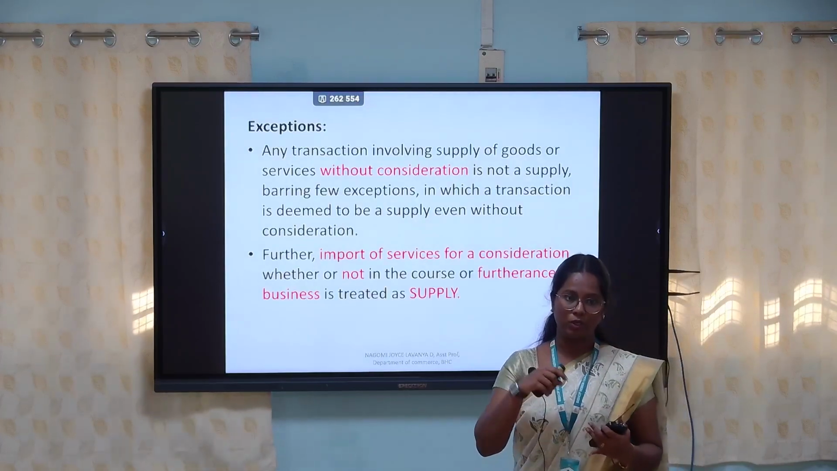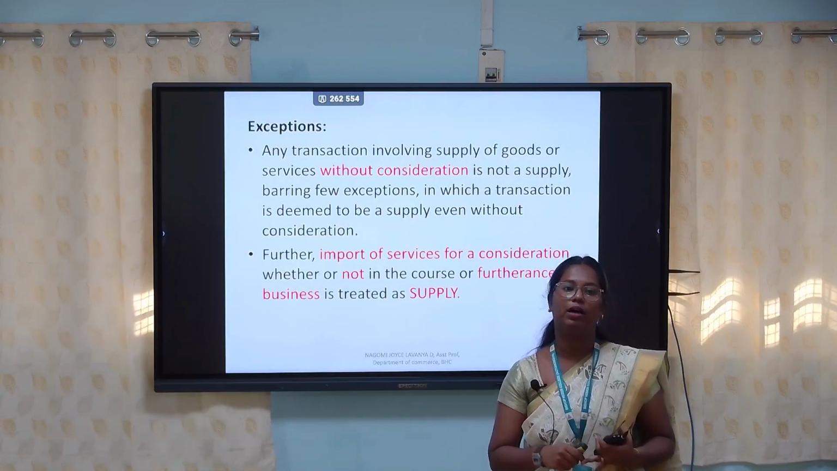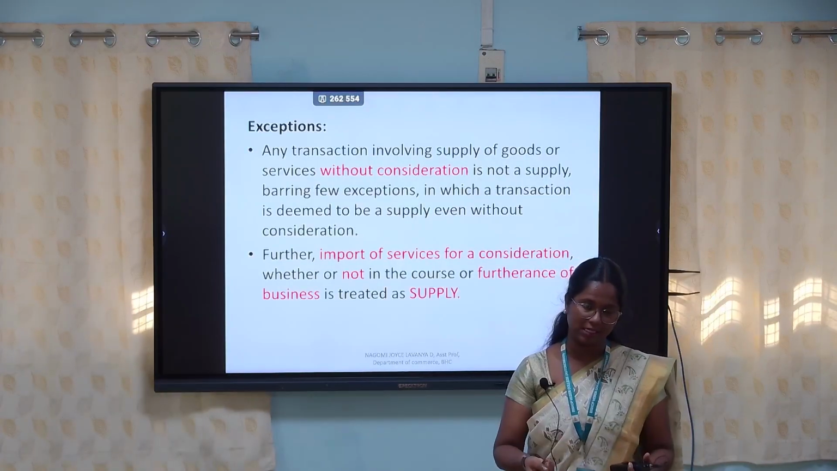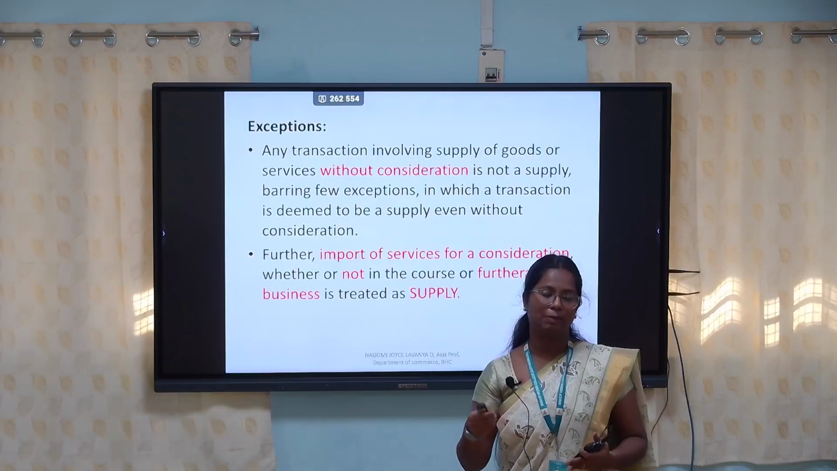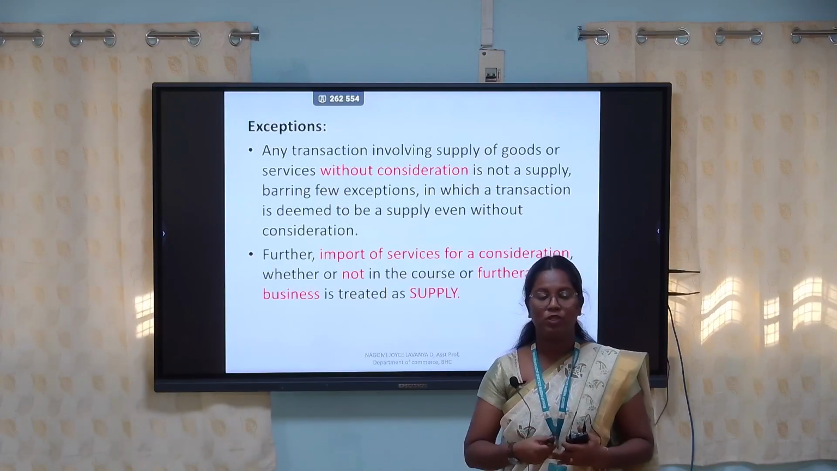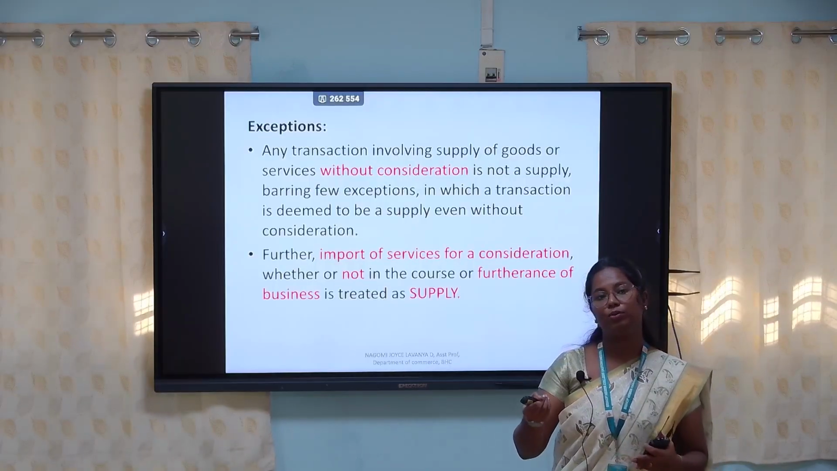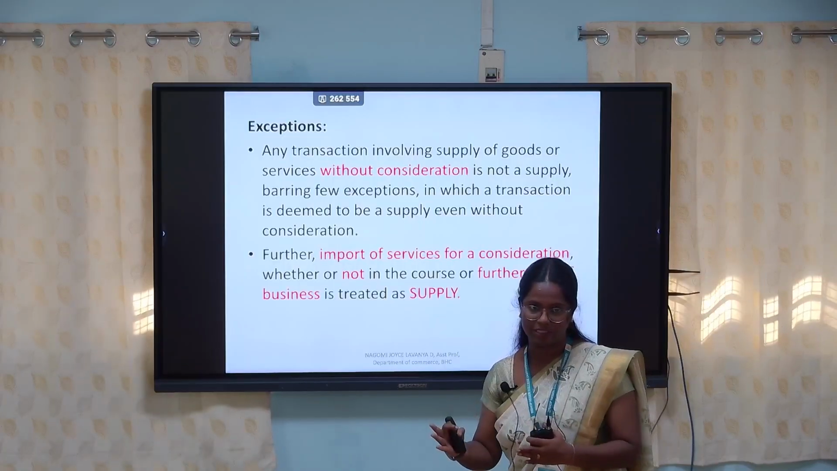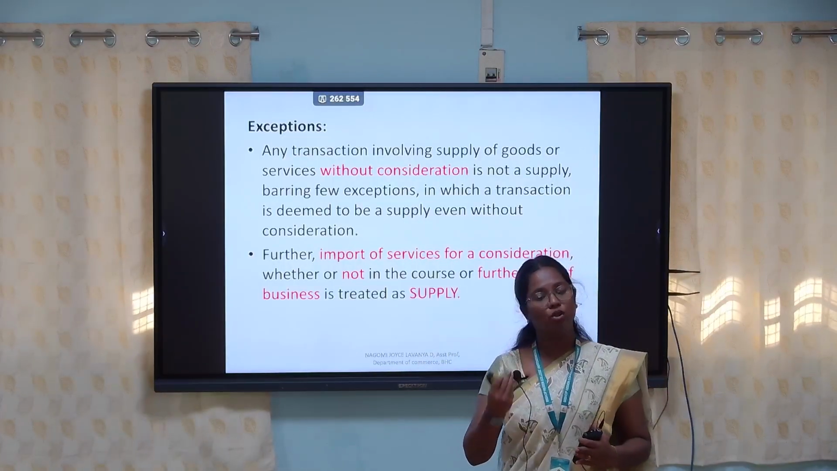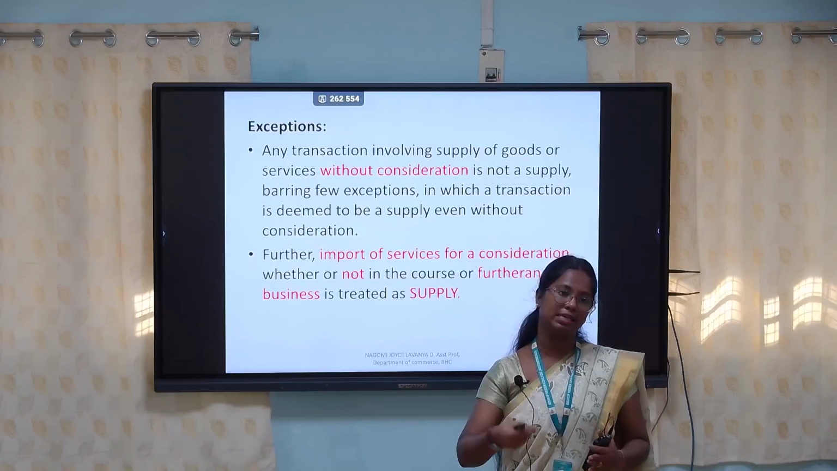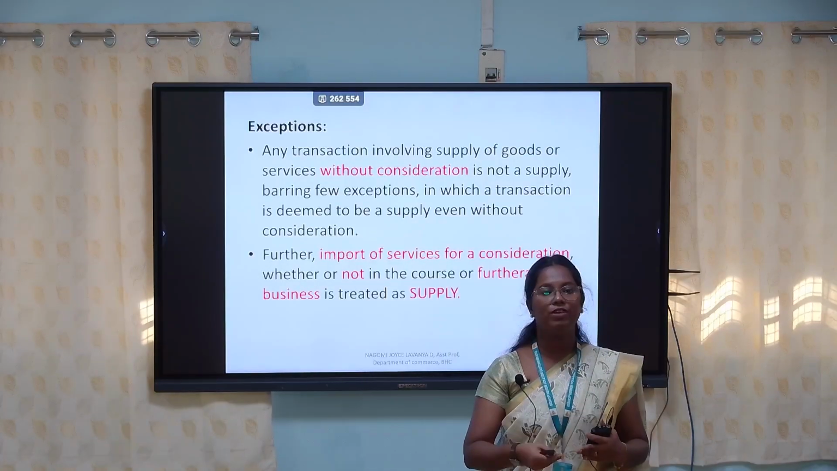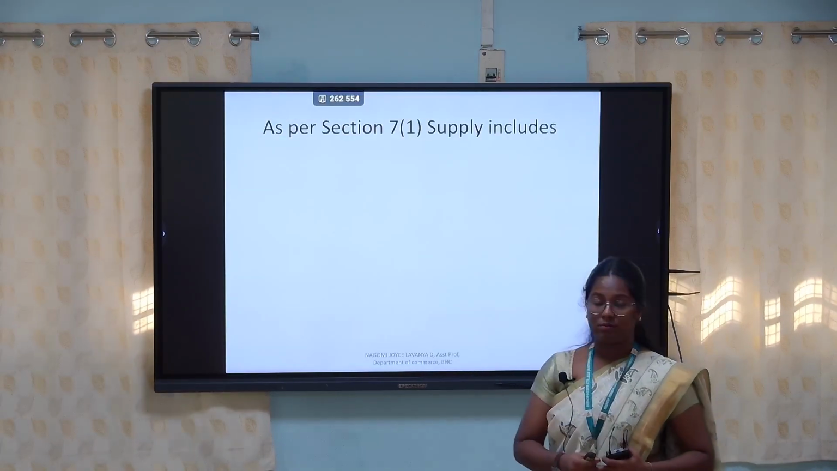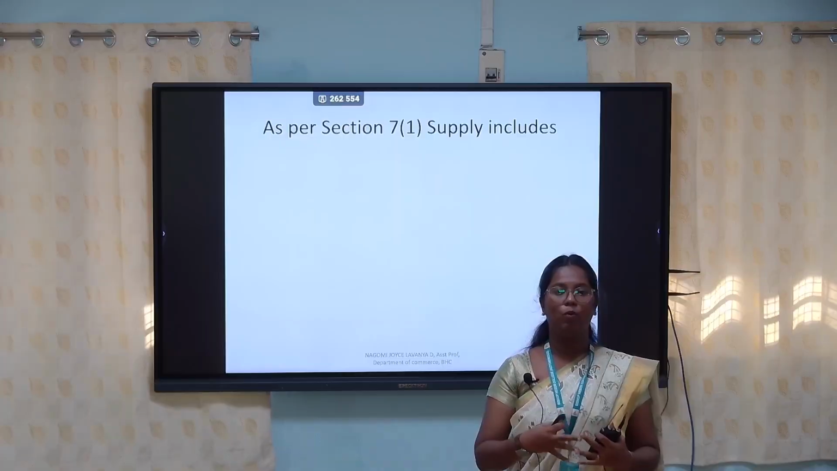Import of services. When you are a taxable person and you are importing services, even if it is not for the business purpose and it is for personal use, still it will be called a supply and it will be charged under GST. In the 6 parameters, I told you, any kind of supply that you are making should be in the course or furtherance of business. But here they are telling, even though it is not for the business purpose, if you are importing services and you are a taxable person, obviously it will come under supply according to GST. So we can understand what is supply and what is the scope of supply.